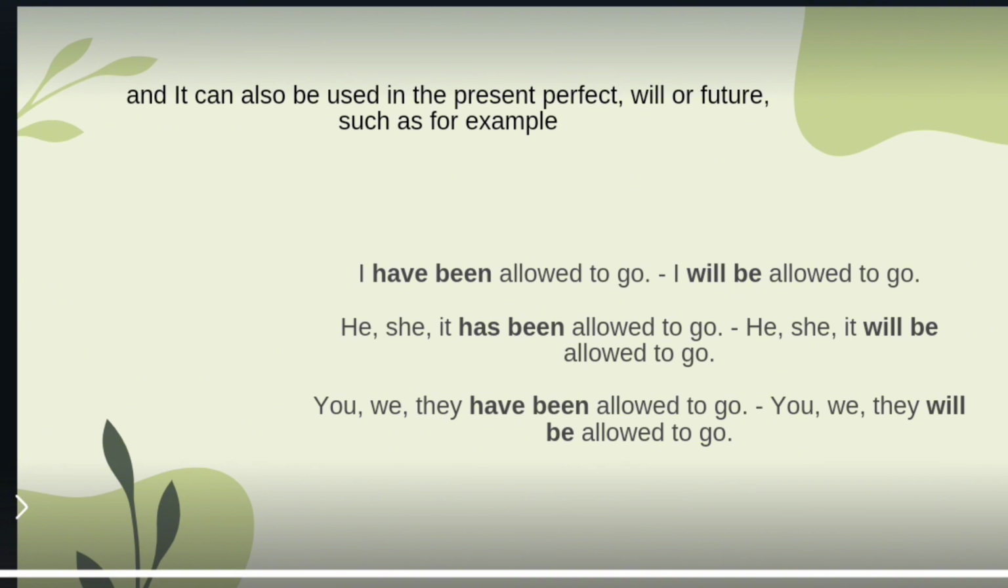And it can also be used in the present perfect, will, or future, such as, for example, I have been allowed to go. I will be allowed to go. He, she, it has been allowed to go. He, she, it will be allowed to go. You, we, they have been allowed to go. You, we, they will be allowed to go.